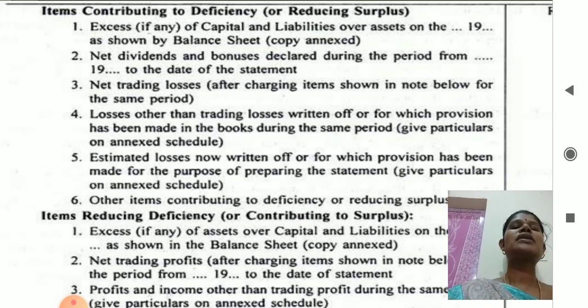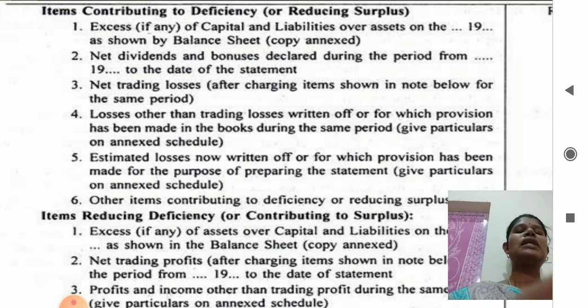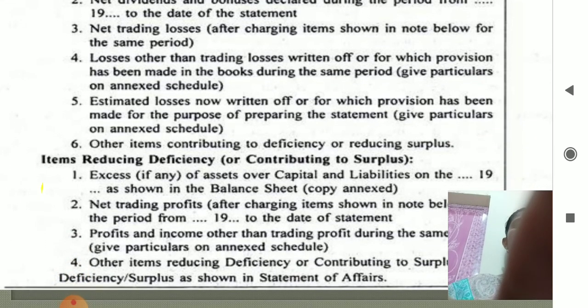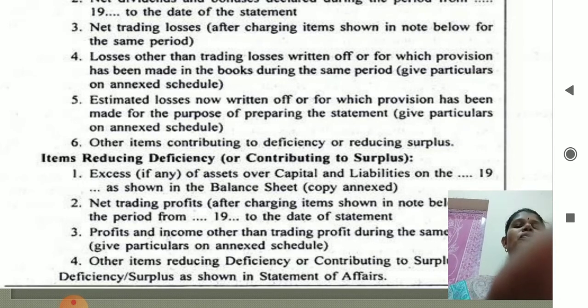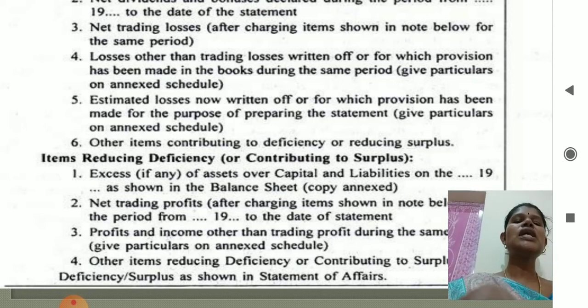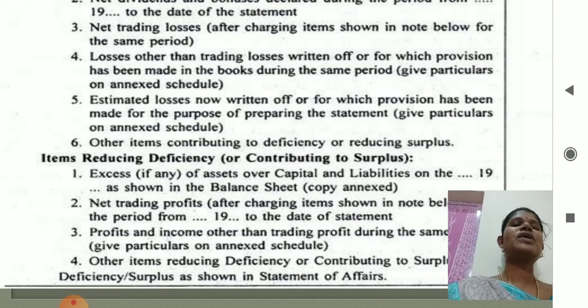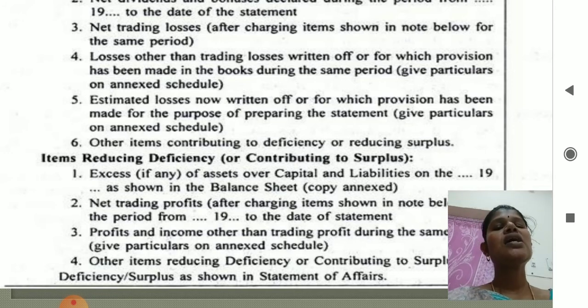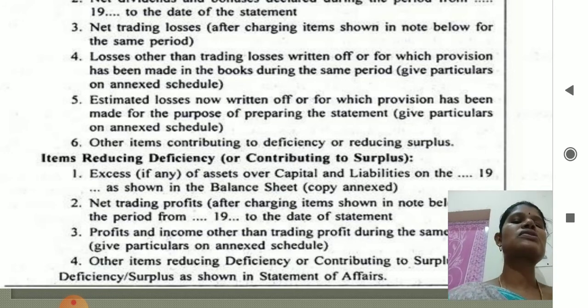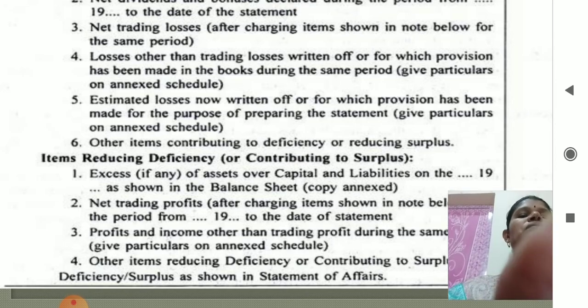And next one, items reducing deficiency or contributing to surplus. The first one is excess of assets over capital and liabilities. Second one, net trading profits. And third one, profit and income other than trading profit. Fourth one, other items reducing deficiency. So this difference value we will get, finally the deficiency or surplus is shown in the statement of affairs. The statement of affairs final answer is equivalent to this deficiency or surplus.